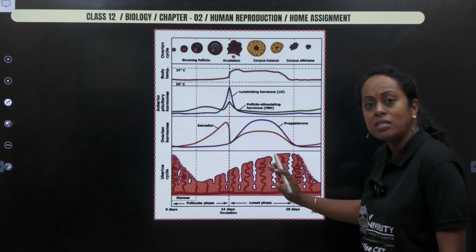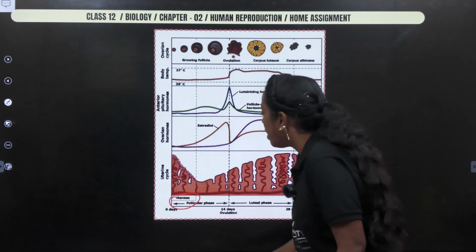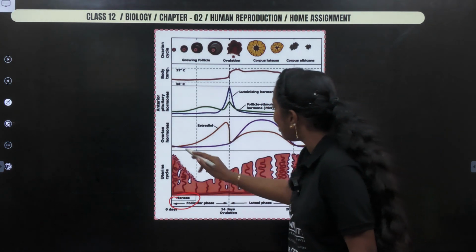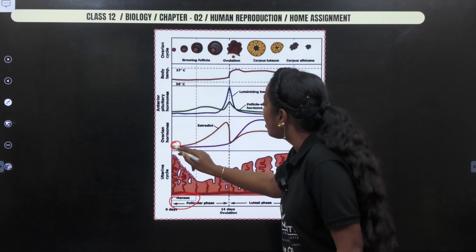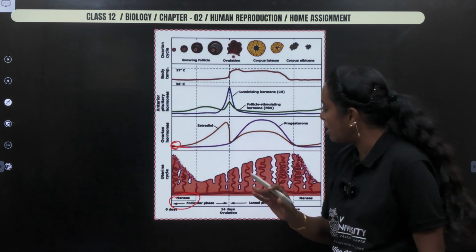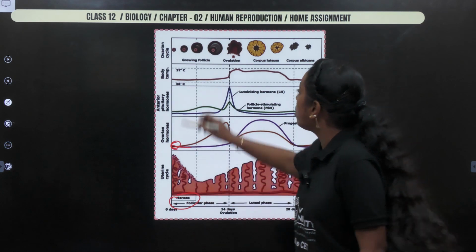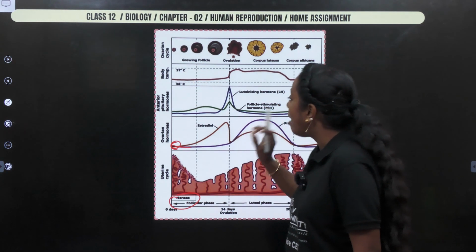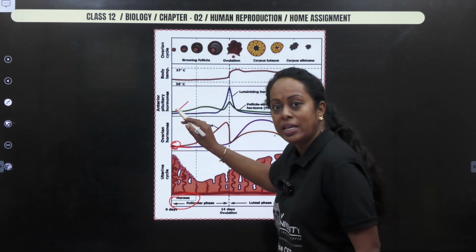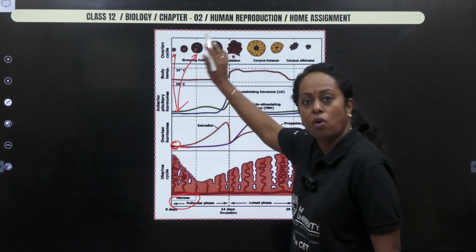Next. This is the chart which is present in your textbook. I want you to understand the topic very clearly because when you start with the initial 5 days, it clearly says that the endometrium wall is going to break down. If you see this particular image here, the purple colored line of progesterone declines to initiate what is called the menstrual cycle. Because there is decline in both estrogen and progesterone, you will see which hormone here? FSH. So follicle stimulating hormone, which is the green line here, increases, which brings about growth of the follicle.